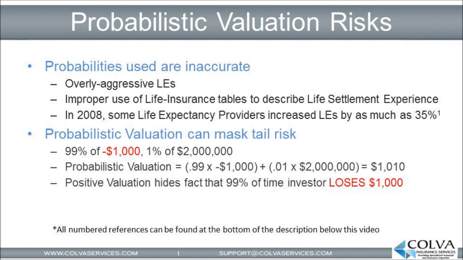Furthermore, the probabilistic valuation can mask the true risk of an investment. For example, assume you have a 99% chance of losing $1,000 and a 1% chance of making $2 million. Is this a good investment? Well, if you just do the probabilistic weighted average, it would appear so, since the expected value of the investment is a positive $1,010. However, in reality, this is a horrible investment because it ignores the tail risk that 99% of the time the investor will lose money. In essence, someone who decides to purchase and pursue this type of investment is not really investing at all, but is doing the equivalent of purchasing a very expensive lottery ticket.